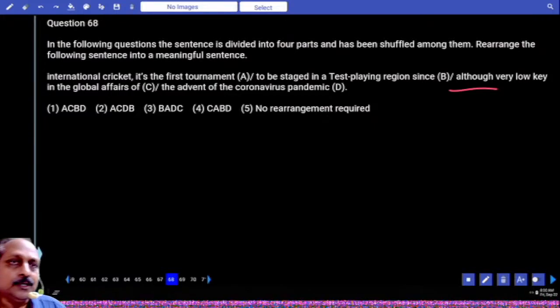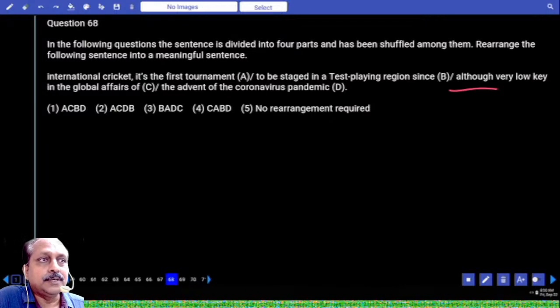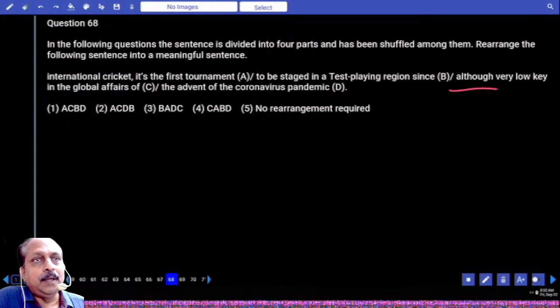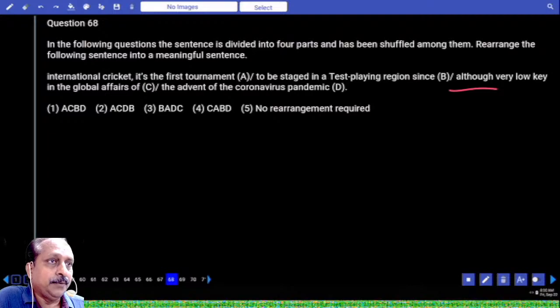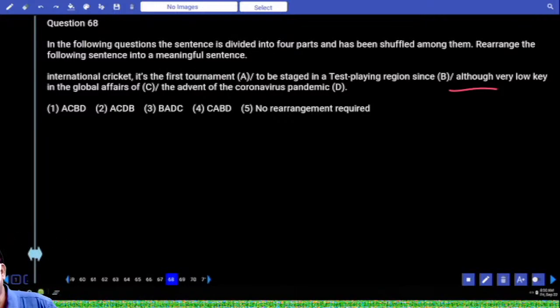I tell students who ask me, sir, what is the difference between though and although? Both express a contrast. What is the difference? Although comes at the beginning of a sentence, though can come at the beginning or in the middle. If you remember that, you will go with although. Another difference, although is a more formal word. But although comes at the beginning of a sentence. Once you know that, try with although.